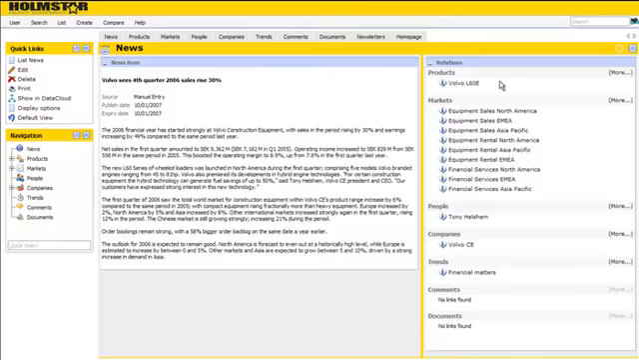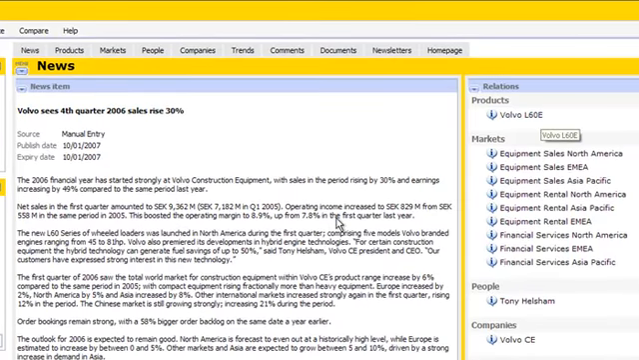For instance, the link to the Volvo L60E product, which is clearly mentioned in the article right here. Additionally, there is a link to a person called Tony Helsham, who is being interviewed in this article. And obviously, there is a link to Volvo Construction Equipment company profile, which we can go to by simply clicking the link.